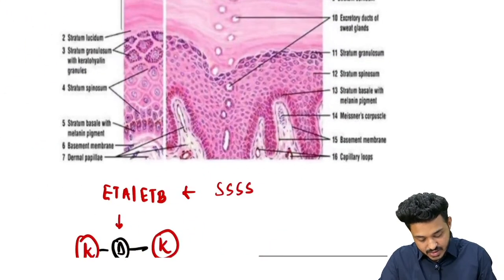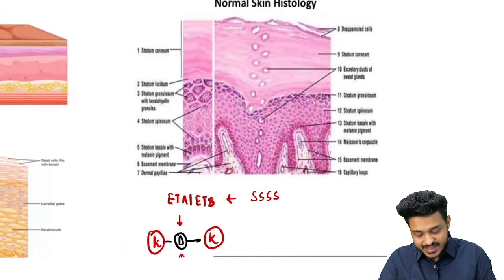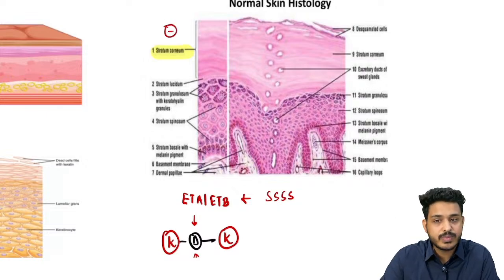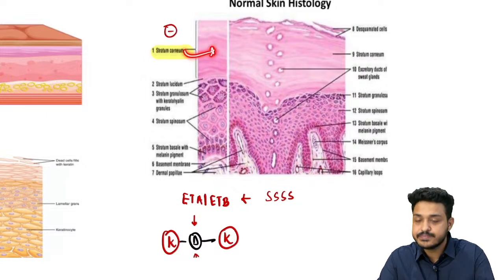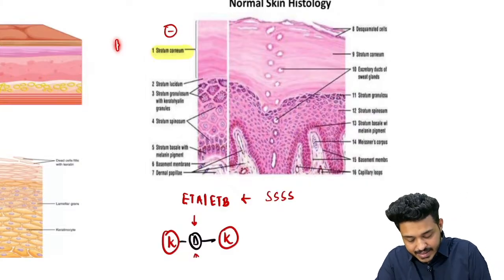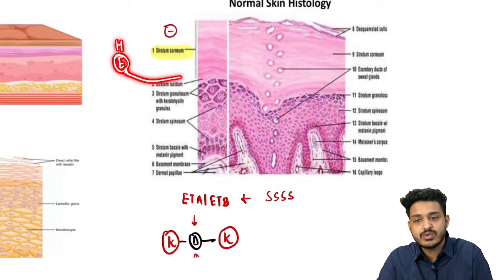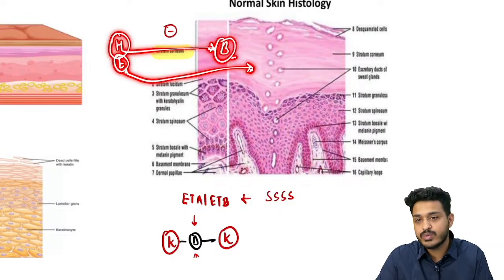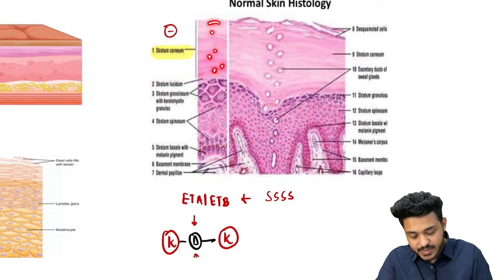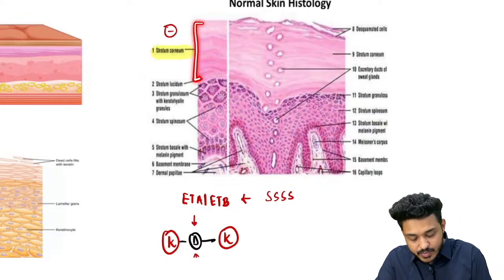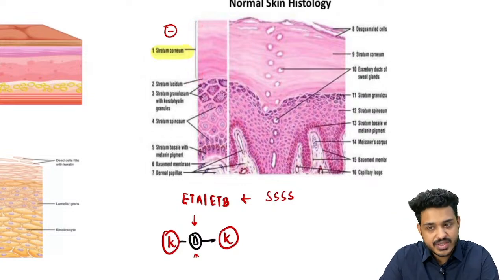Next thing we are having, sir, what is this particular area? What do we call this area? First thing you need to remember, stratum corneum is devoid of nucleus. So there is not going to be any nucleus. How does the nucleus appear, beta? In histo you have studied about this thing. We stain with the help of hematoxylin and eosin stain, right? So H&E stain we are going to use. Eosin gives pink color to cytoplasm, whereas hematoxylin gives blue color to the nucleus, right? So can you appreciate any blue structure in this particular area? There is no blue colored structure in this area. That means this is going to be what? No nucleus. So this layer is going to be stratum corneum.